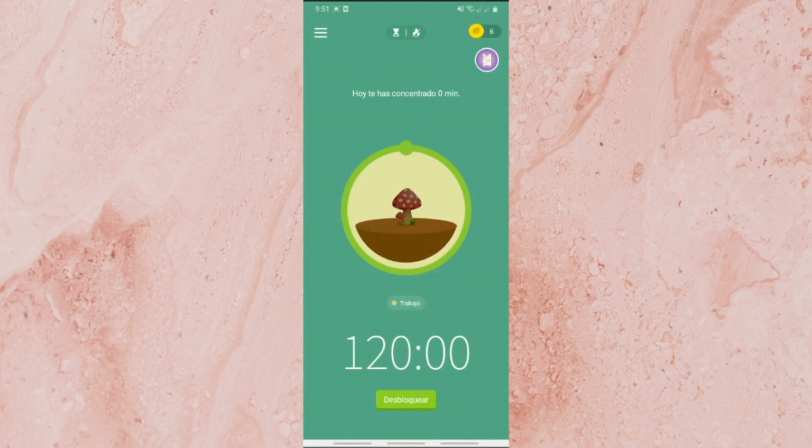If you want to be productive and focused in a didactic way by planting trees, this application is for you.